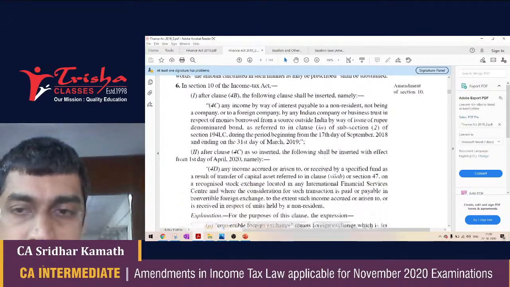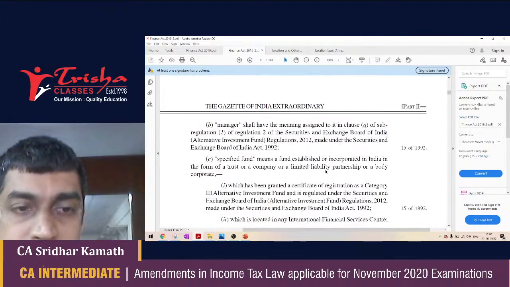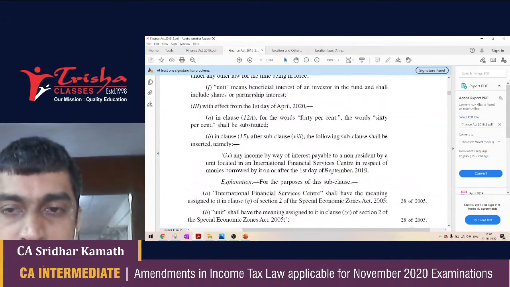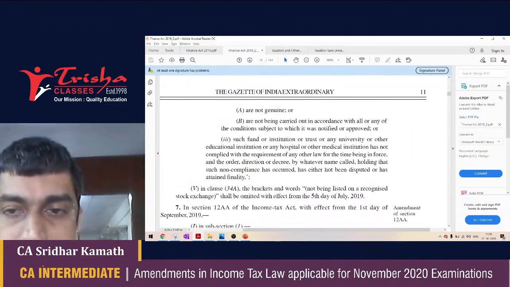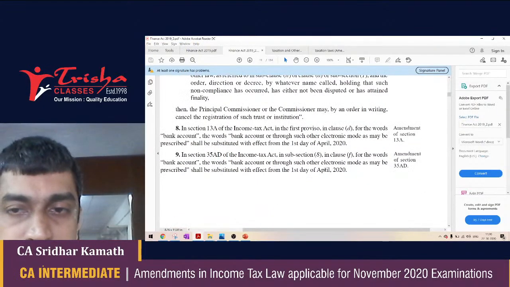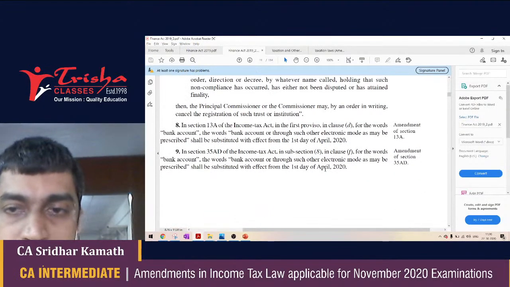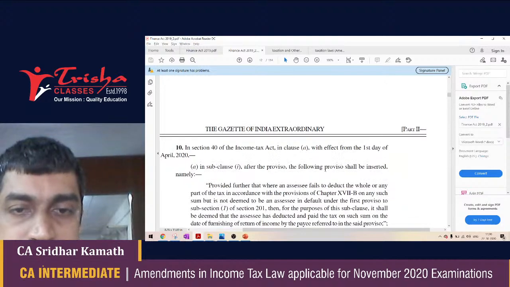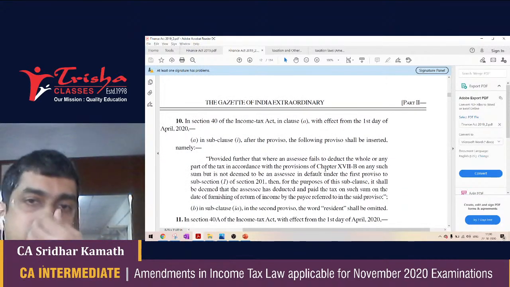Section 9A, amendments to Section 10 may not be that important, so I'm skipping them and moving further. 12AA is about charitable or religious trusts, which might not be applicable. 13A, 35AD, these are pretty insignificant amendments. But let's move on to Section 40.